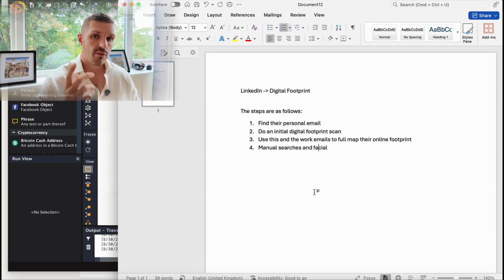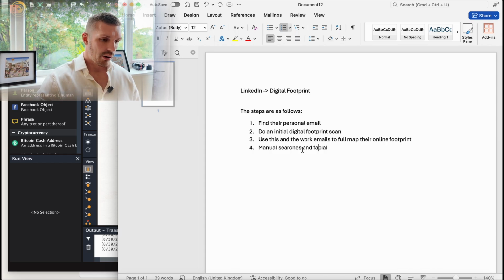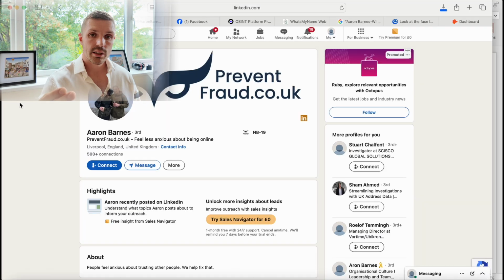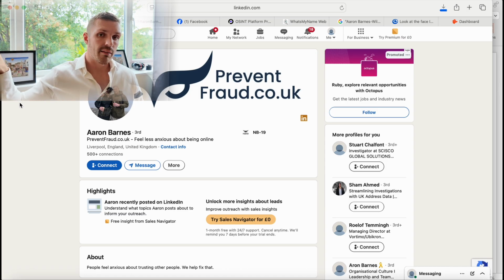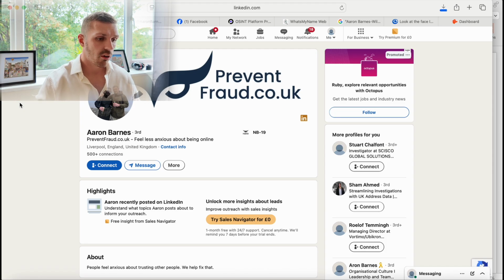So first step is finding the email linked to the LinkedIn account. So we go to LinkedIn. In 2012, LinkedIn was hacked. So if the account you're investigating was started before 2012, there's a high chance that all the personal information linked to it is on a database in the public domain. You just need a special tool to search for it. So I am one of those people that are affected by that.